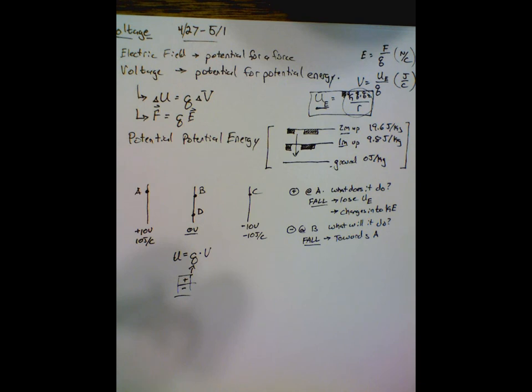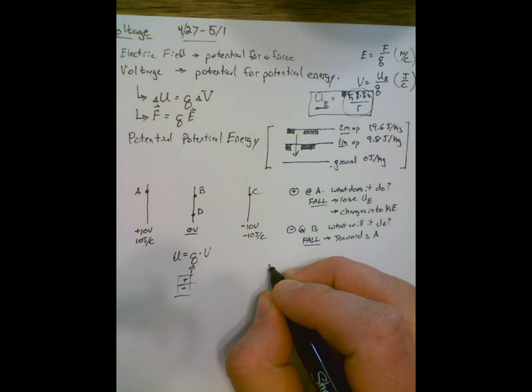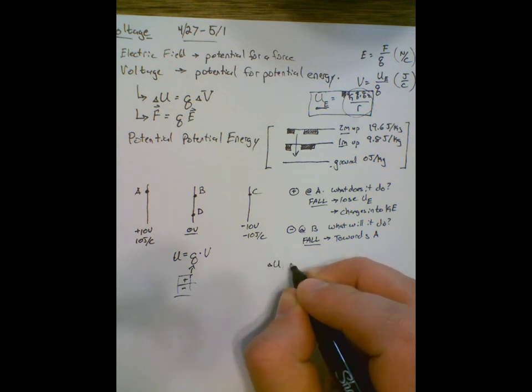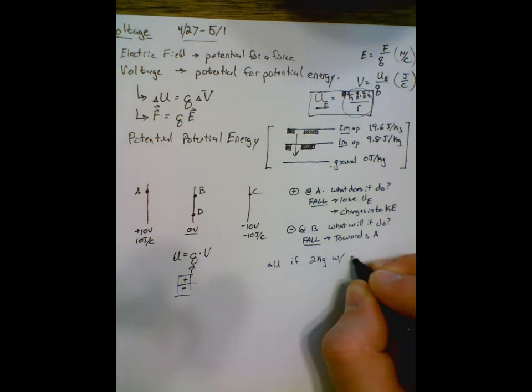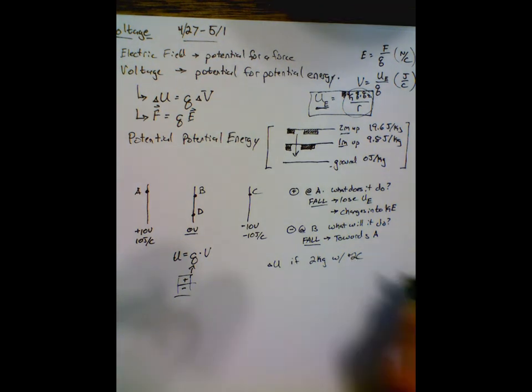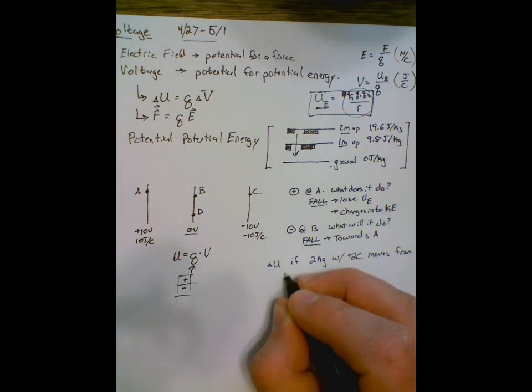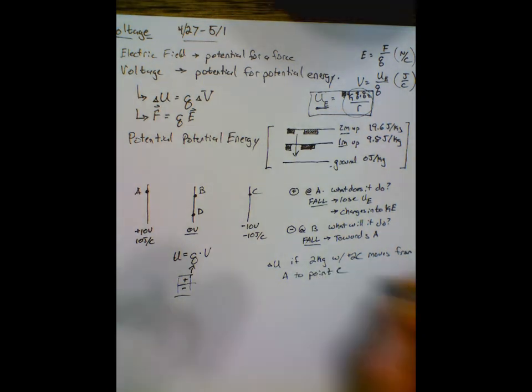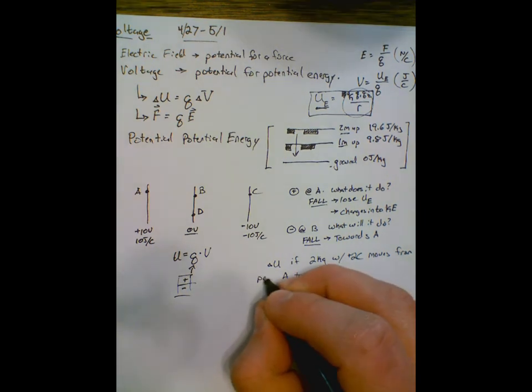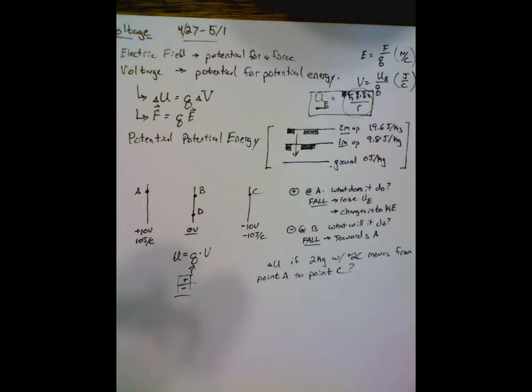Let's try an example. I would like you to figure out for me, what is delta U if a 2 kilogram object with 2 coulombs of charge, positive, moves from point A to point C. Give that a shot. We'll check in next